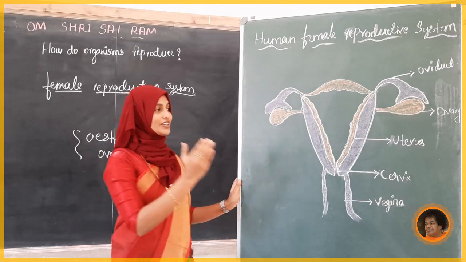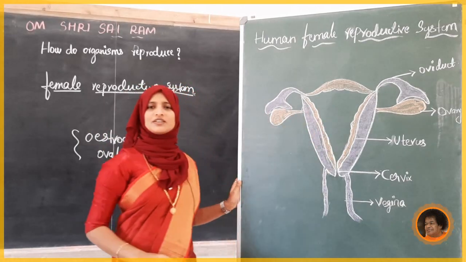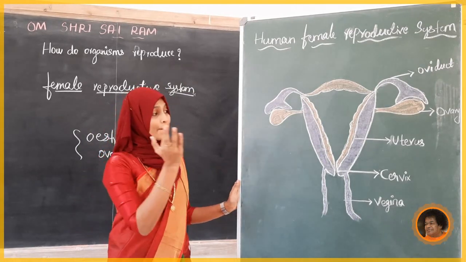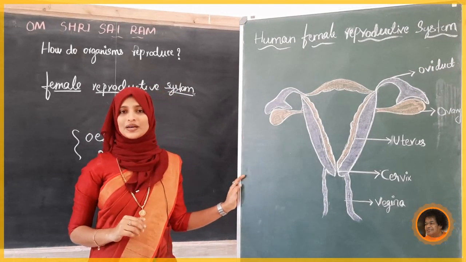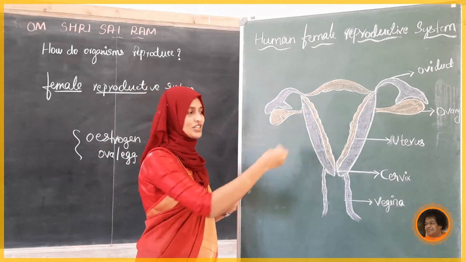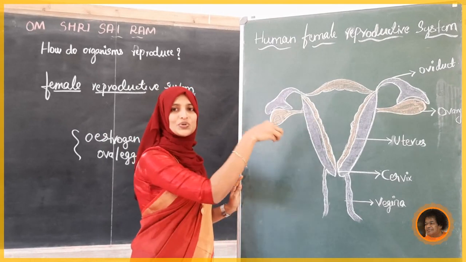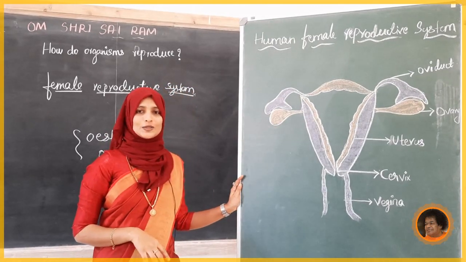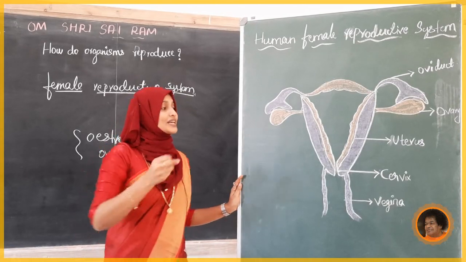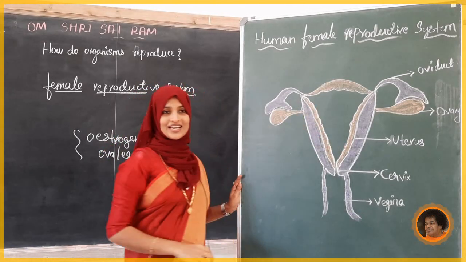Here it is very rich in blood capillaries to supply blood after fertilization to the zygote and embryo. It is going to give blood and all those things. So to protect that zygote or embryo, it is a creation like this.